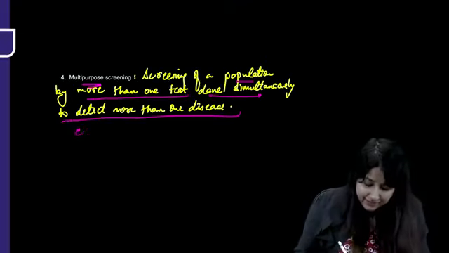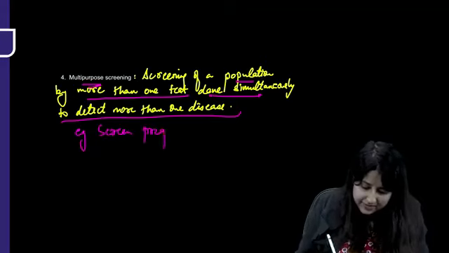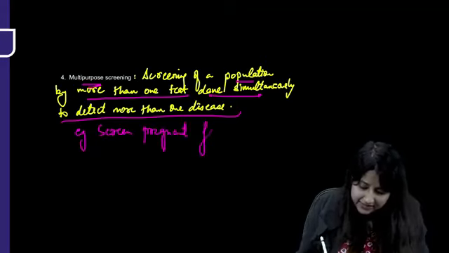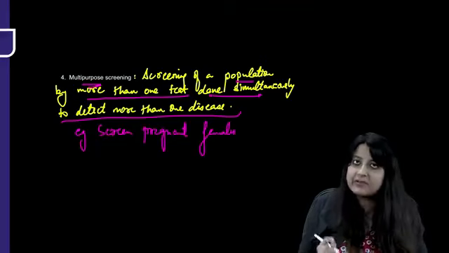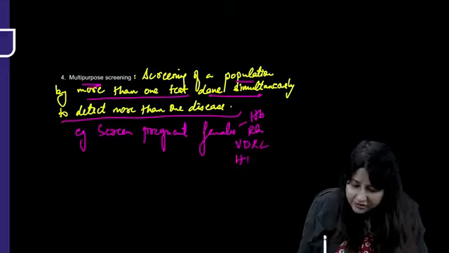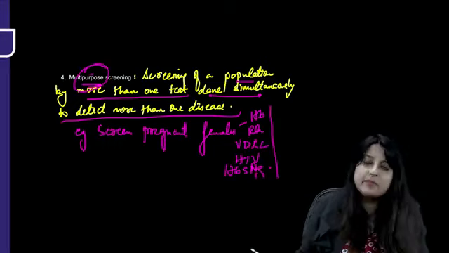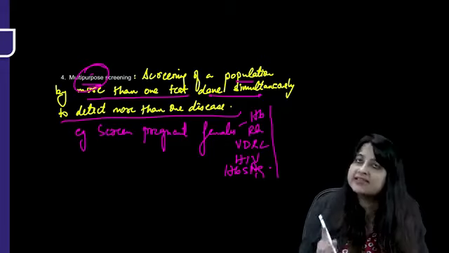Very, very important example: we screen pregnant females. If she has come to me, I can screen her for hemoglobin, Rh status, VDRL for syphilis, HIV, and I can also do HBsAg. So isn't it fulfilling more than one purpose? I'm detecting so many diseases, not just one disease. Understood?